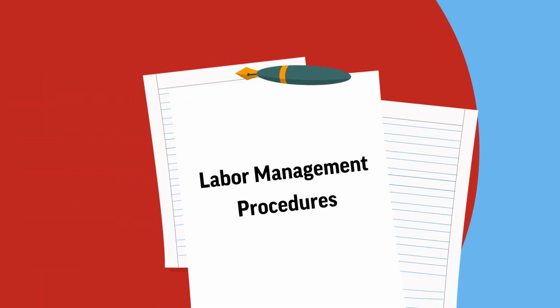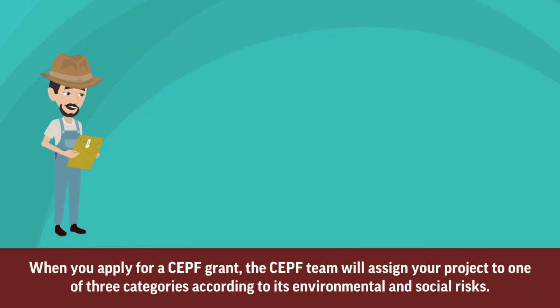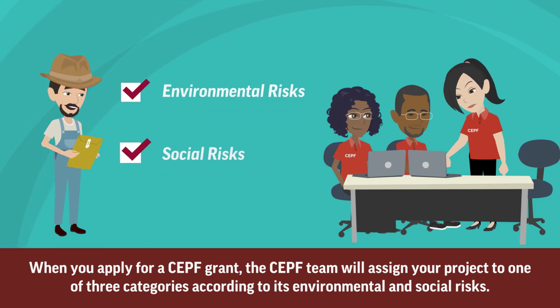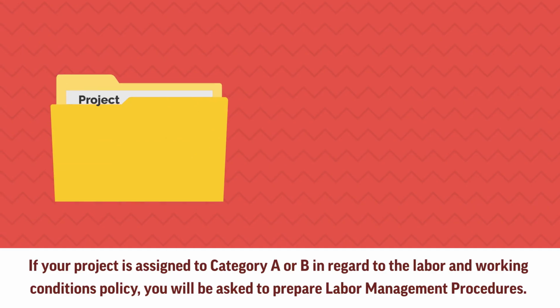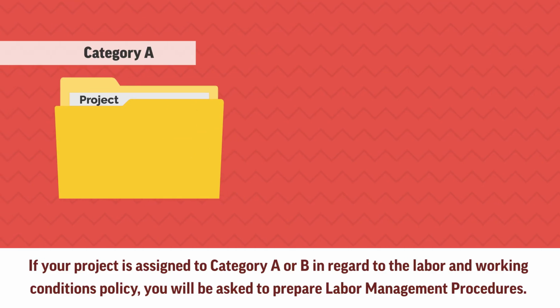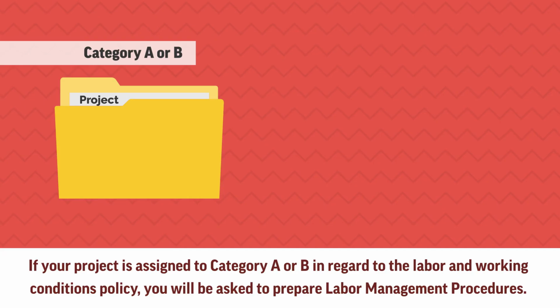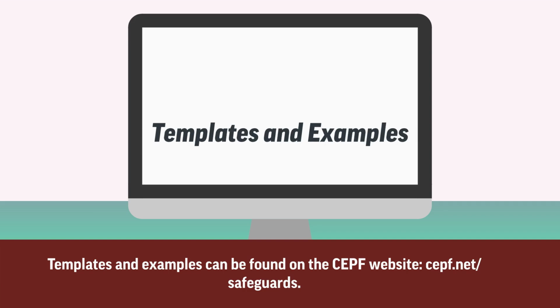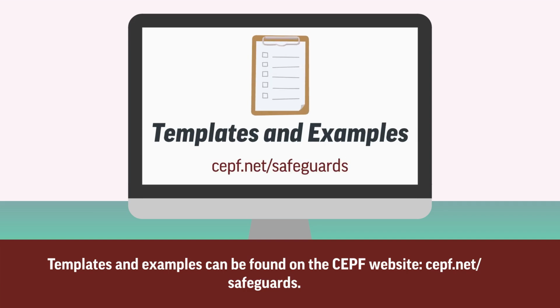Labor management procedures. When you apply for a CEPF grant, the CEPF team will assign your project to one of 3 categories according to its environmental and social risks. If your project is assigned to Category A or B in regard to the labor and working conditions policy, you will be asked to prepare labor management procedures. Templates and examples can be found on the CEPF website.